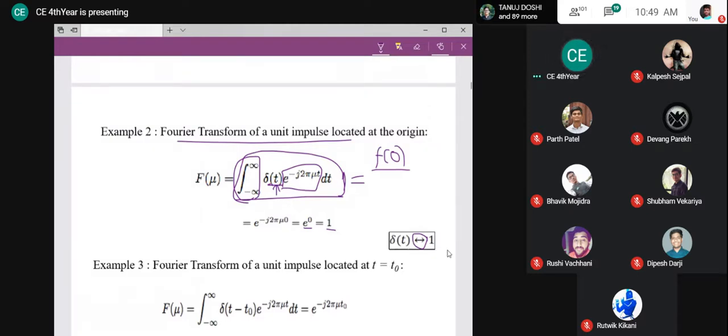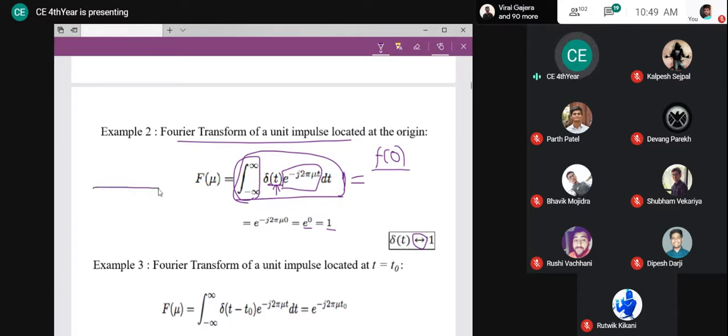The second thing is this: various Fourier transform pairs we will have. Delta t has Fourier transform 1. And the inverse is also true. 1 has inverse Fourier transform delta t, because you know it is possible to come back without any loss. If this Fourier transform is 1, and 1 is given to me as a Fourier transform representation, I will know its time domain representation is going to be delta t. What is the meaning of that?